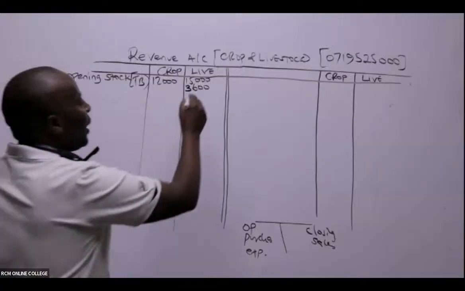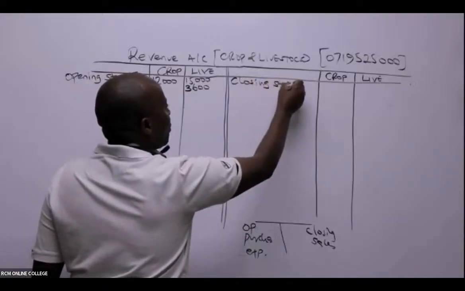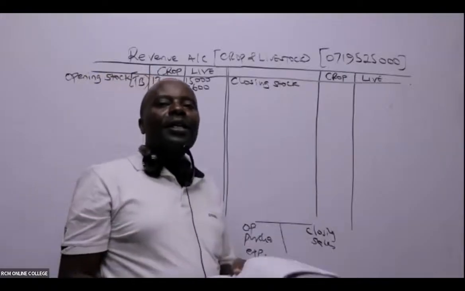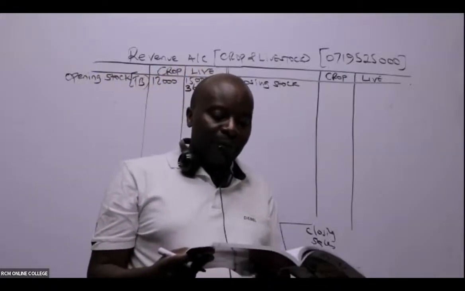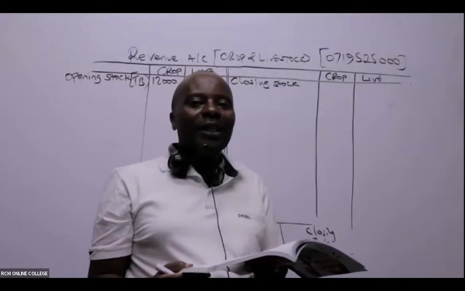Then you come here and write for us closing stocks. Remember, closing stocks in most cases are normally provided in the additional notes. It's rare; you can't get a closing stock in a TB.